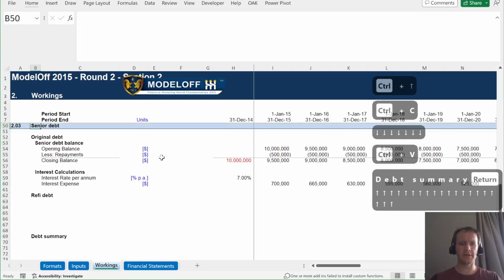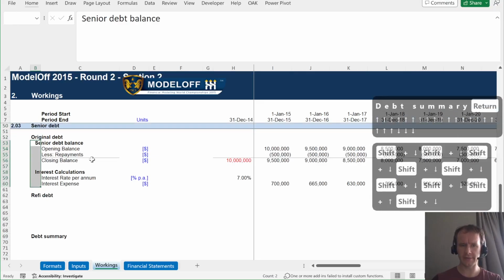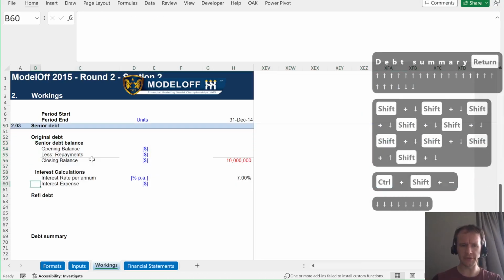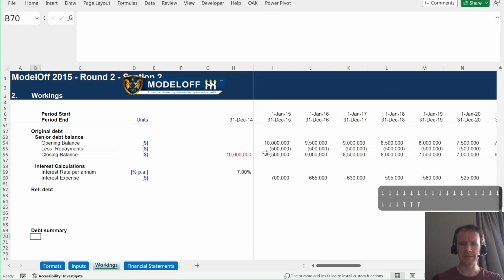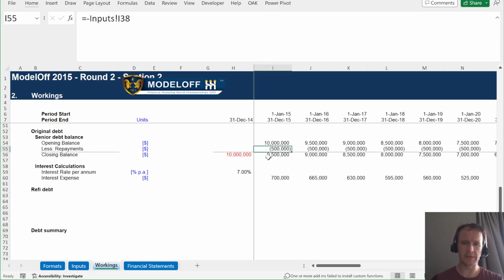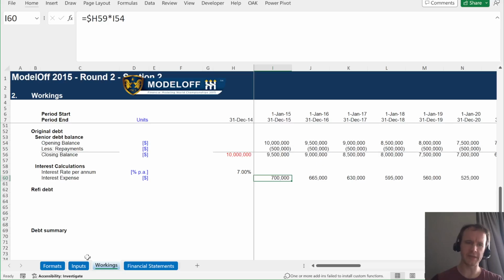And then somewhere further down again, I want to have a debt summary. Now, the thing to think about here is the logical thing would be to say, okay, this is the original debt. So then we'll make a new section, which is the refi debt, and then we'll make a new section, which is the debt summary, and put them together. But we're starting off with a working model, remember. So these repayments, these closing balances, these interest payments are all correctly plumbed into the three-statement model over here already. So really what I'd like to do is have all these cells end up as the debt summary, and then just update them to reflect the refi debt plus the original debt.